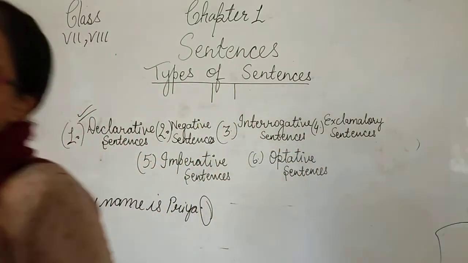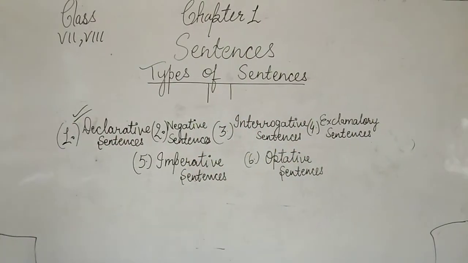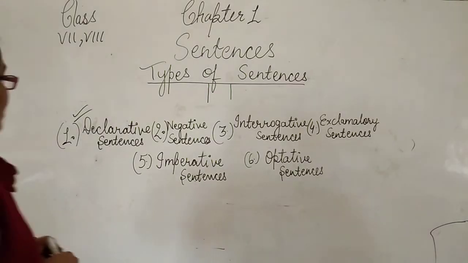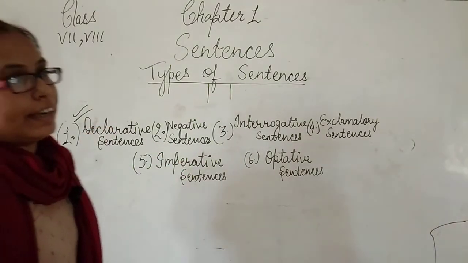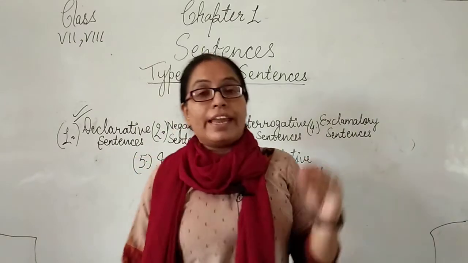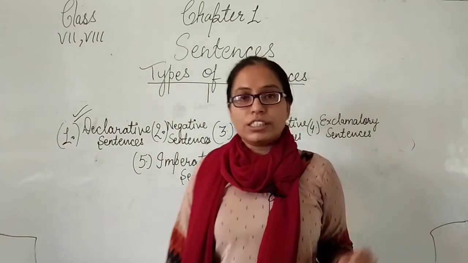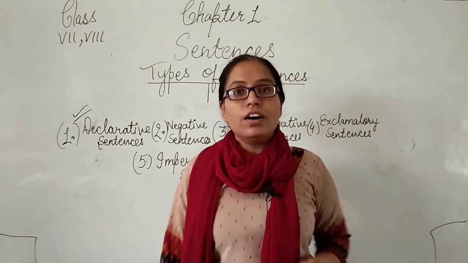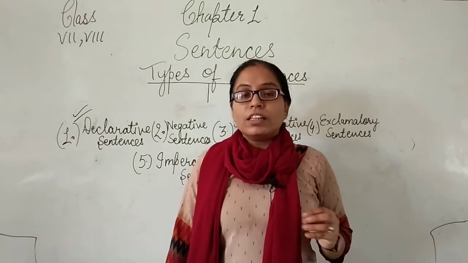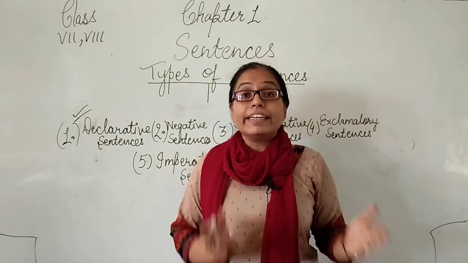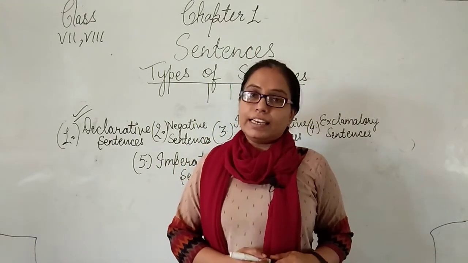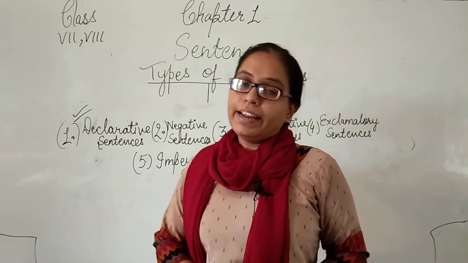What is a declarative sentence? Now, next we are going to learn about the second type of sentence, that is the negative sentence. Beta, when we are writing any sentence and we are using some negation words like not, no, never, forbid, these all are words expressing a negative sense in the sentence, and this type of sentence is called a negative sentence.